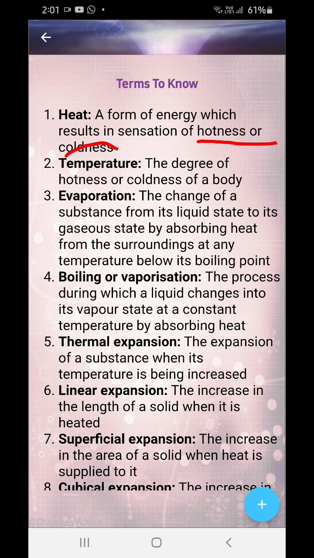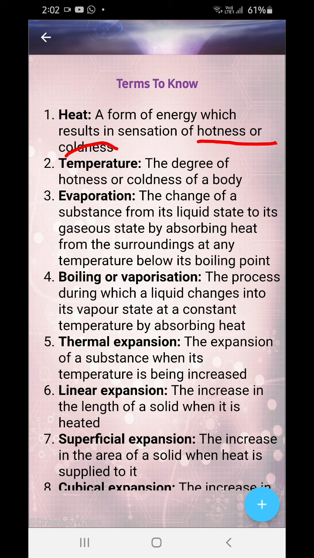Now evaporation, the change of a substance from its liquid state to its gaseous state by absorbing heat from the surroundings at any temperature below its boiling point. Above the boiling point you will get boiling. The process during which the liquid changes into vapor at a constant temperature by absorbing heat is known as boiling.